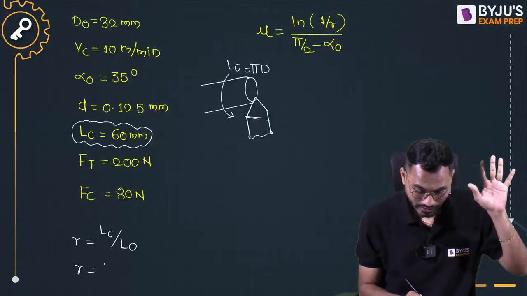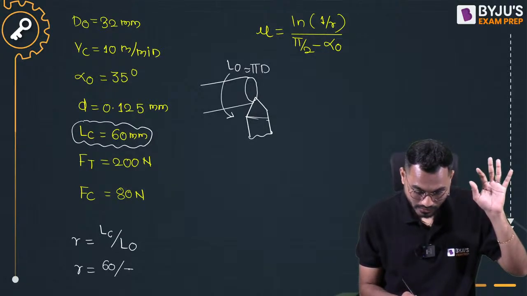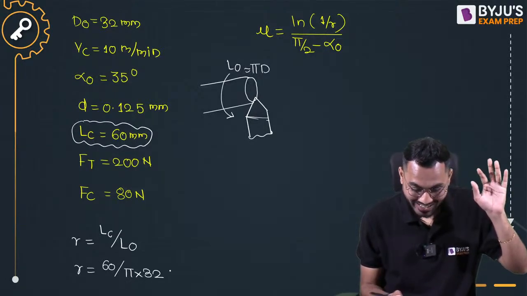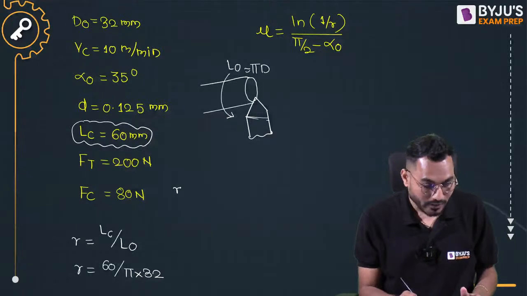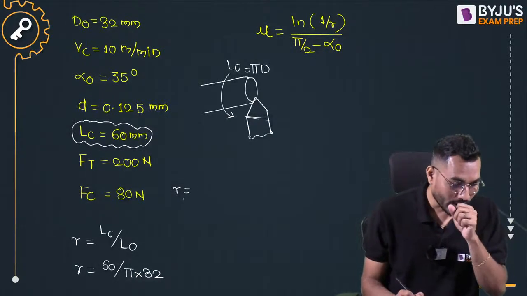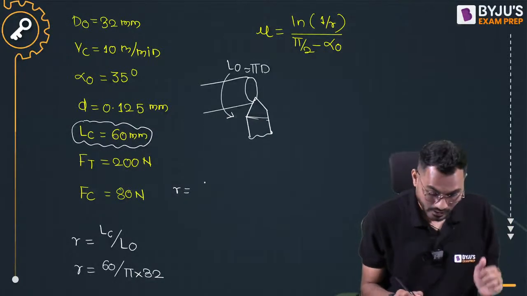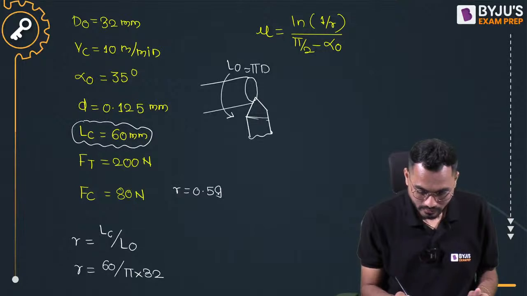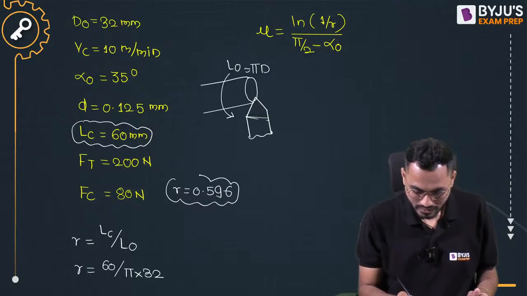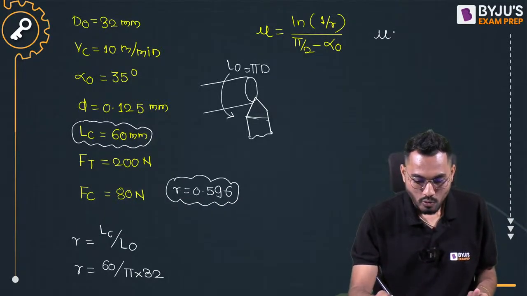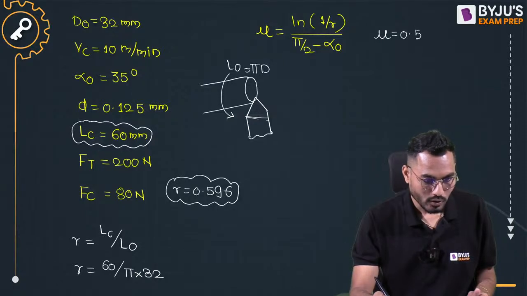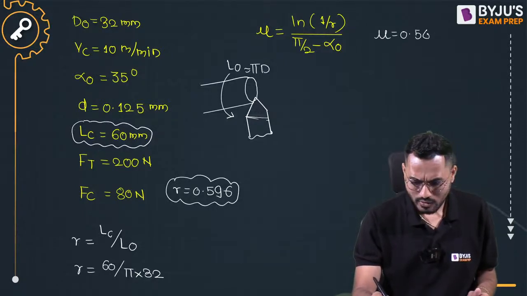Chip thickness ratio is LC, that is 60, divided by uncut chip length, that is pi d with diameter 32, and that is the reason these values are given. So chip thickness ratio r is coming 0.596. Put all the values here. Mu value is coming 0.54. Is it coming? Yes, 0.54.